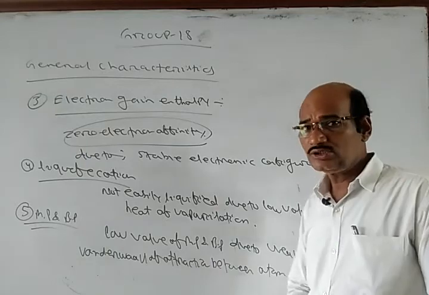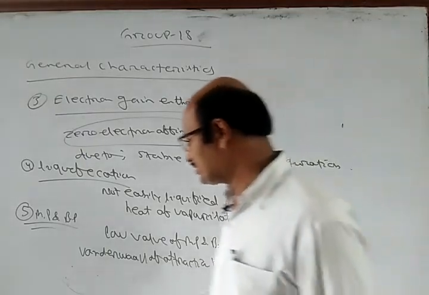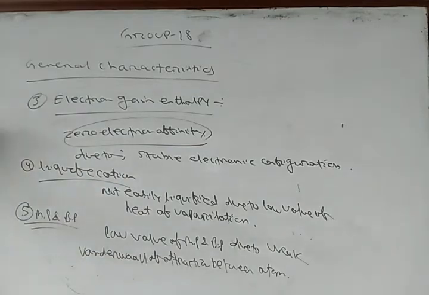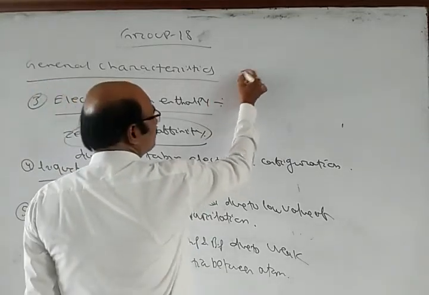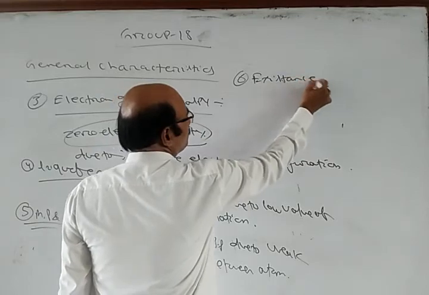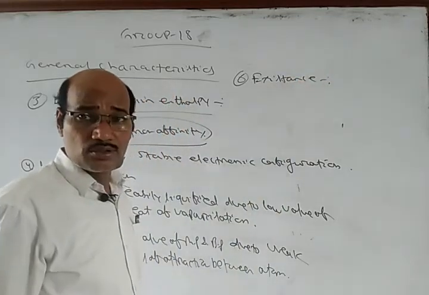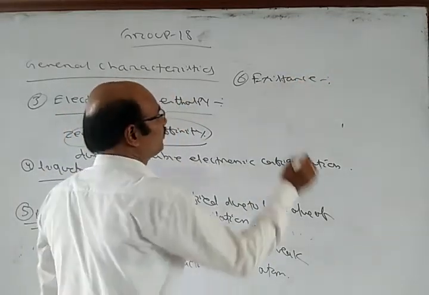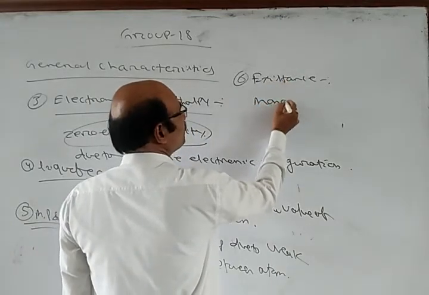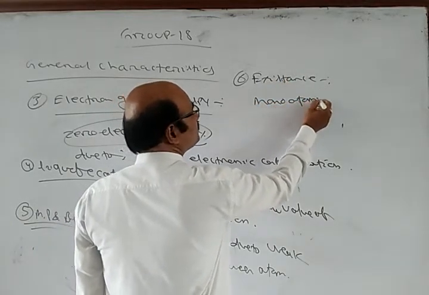Also, these elements exist as monoatomic gases. All these group 8 elements are found in gaseous form as monoatomic gases.